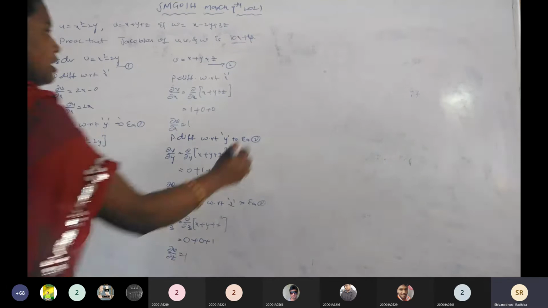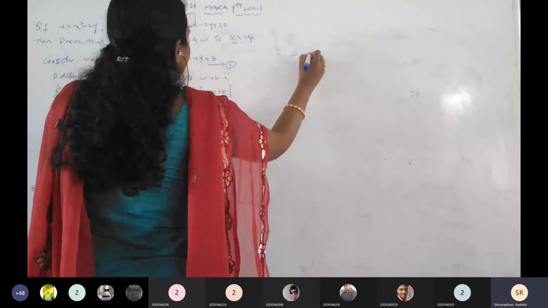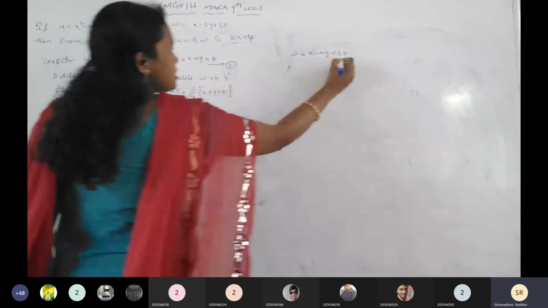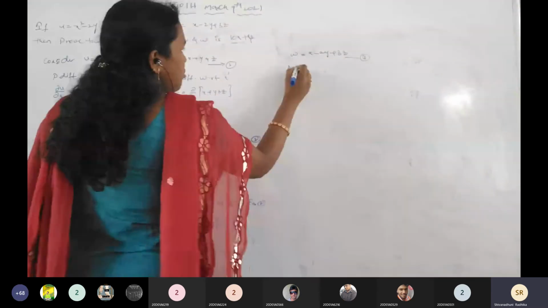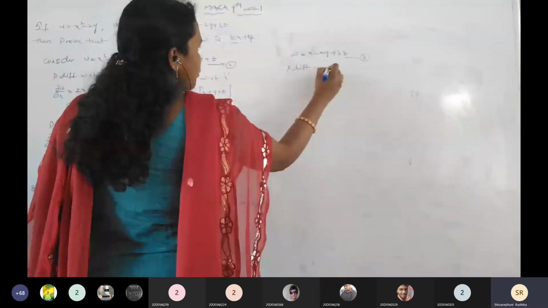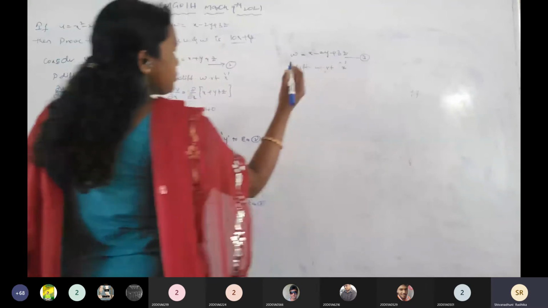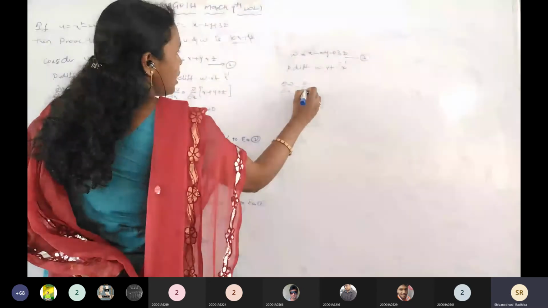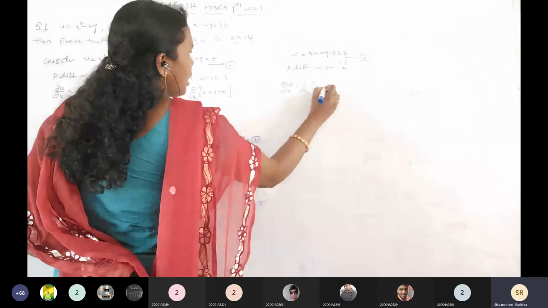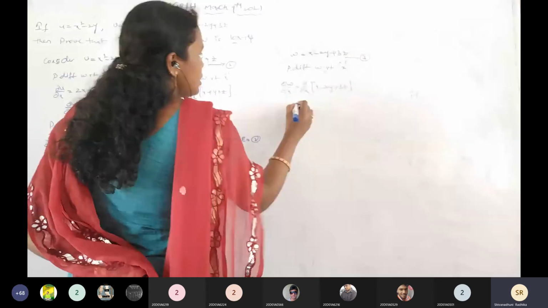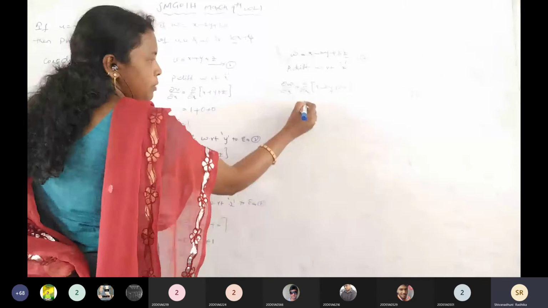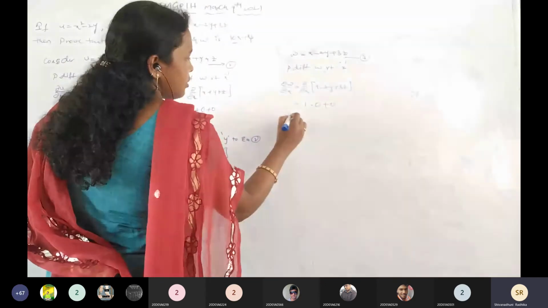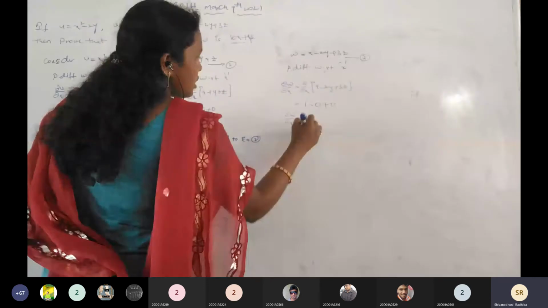And finally, take the third function, w equals x minus 2y plus 3z. Say this is equation number 3, partially differentiating with respect to x first of all. Then dou w by dou x is dou by dou x of x minus 2y plus 3z. So what we get here: x differentiating with respect to x, 1, minus 2y differentiating, 0, 3z differentiating, 0. Then dou w by dou x equals 1.